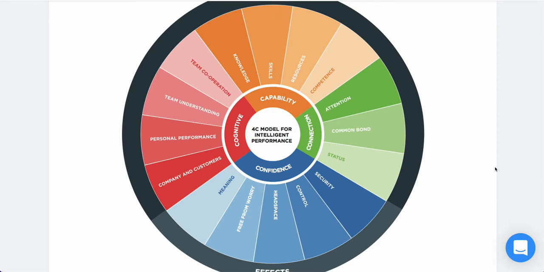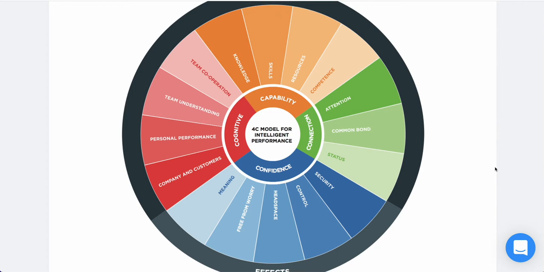And do they feel the team cooperate effectively? Next, we want to know if they feel capable and have the tools they need to do their job well. So do they have the right knowledge and information? Do they have the skills and the resources? And lastly here, do they feel competent in their role and feel they're achieving something?